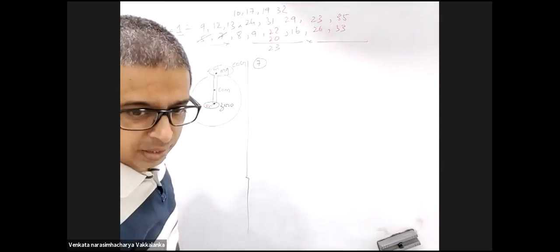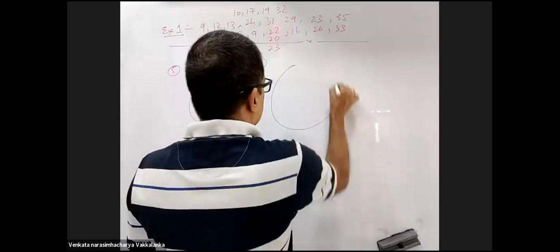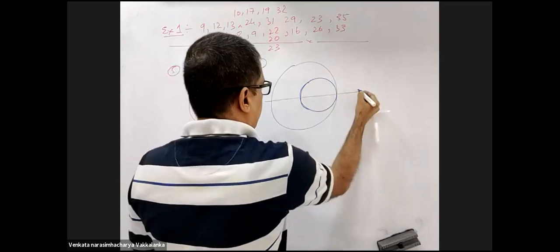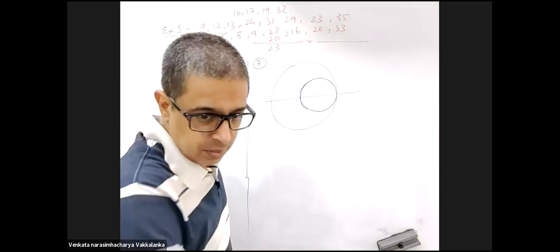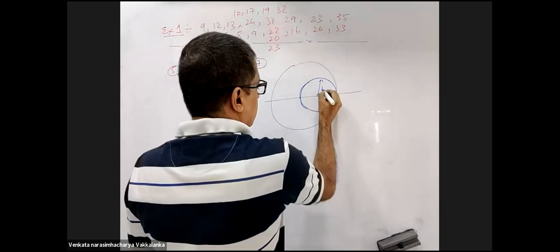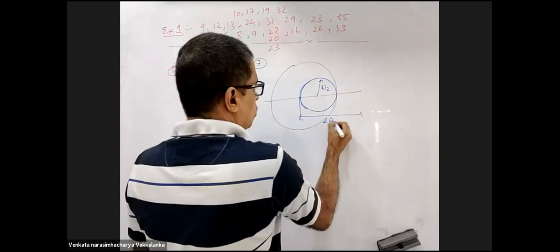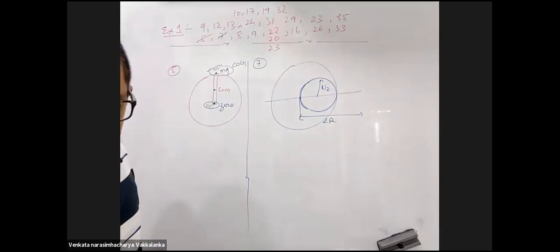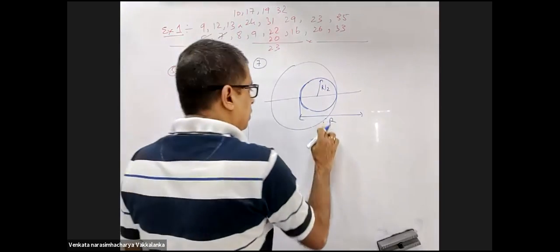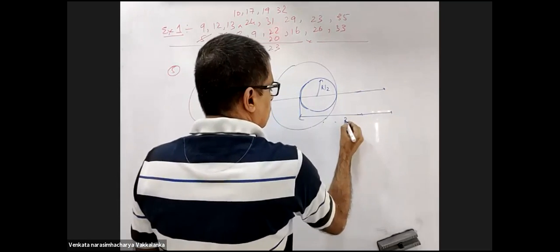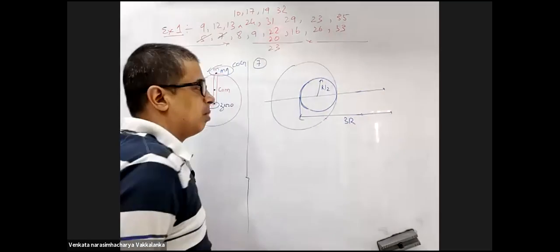Now 7 is a slightly tedious problem. This we can understand, R by 2, and this distance is 2r. So technically it is 3r.